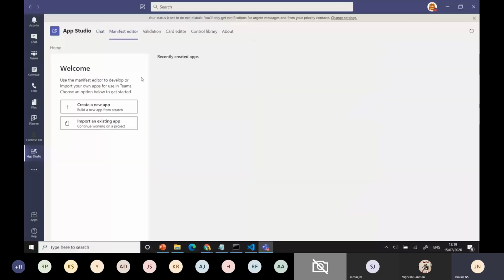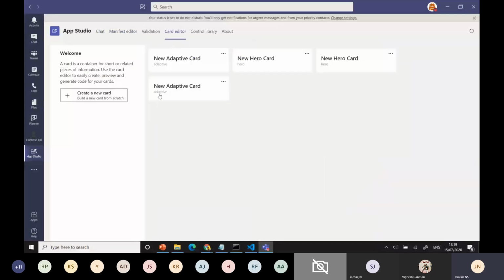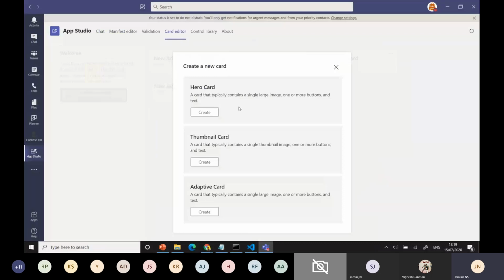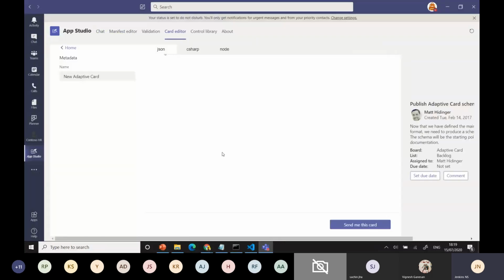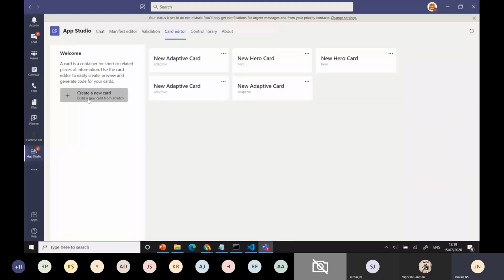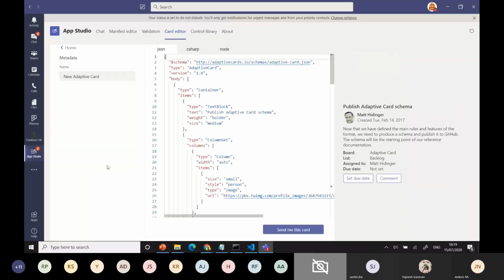That is nothing but registering the app. You can do other things also. We have the card editor. You can go for any hero card, thumbnail card, or adaptive card, and make samples using this editor. For example, if I want to create something like that, it says send me the card. Like this, you can get the code structure. I will show in my example how to use it.